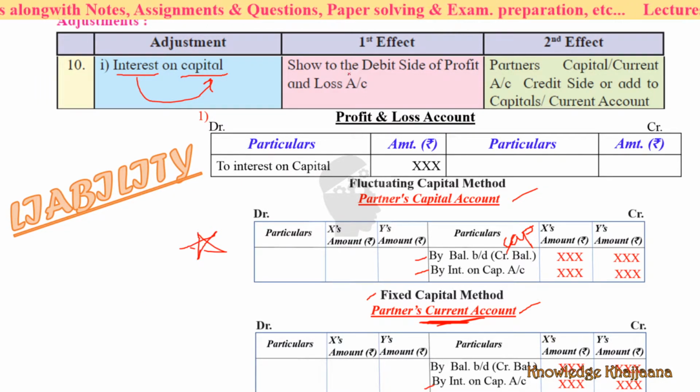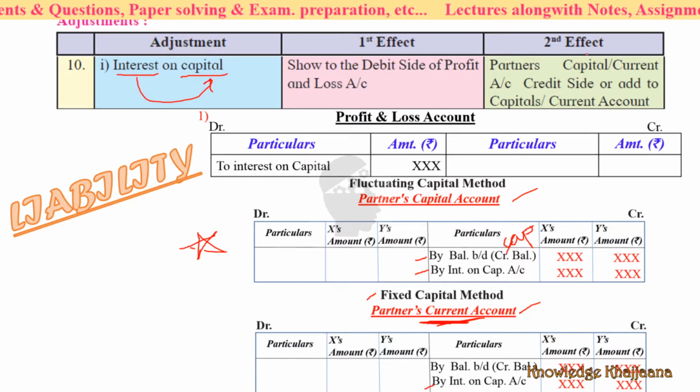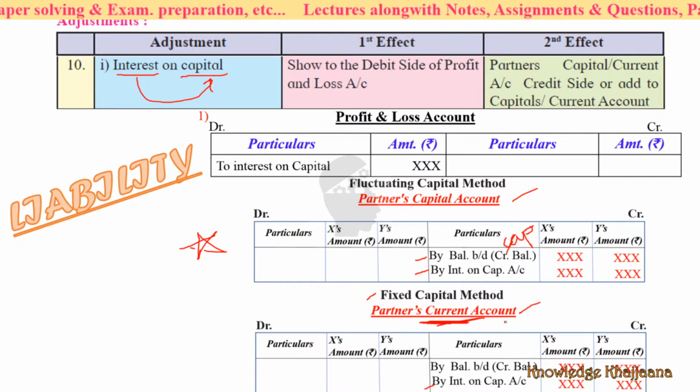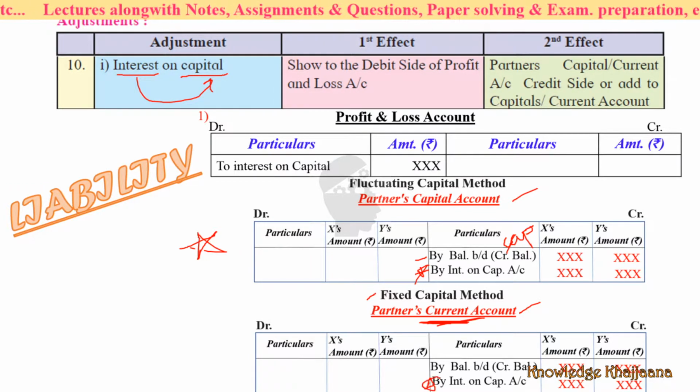For interest on capital, we have to maintain it in two ways. Whatever method that specific firm is following, if it is following fluctuating capital method, then you have to do this. If it is following fixed capital method, then you have to write in partners current account. What you have to write? Interest on capital. The transaction you have to record like this: interest on capital. Okay, you have to see which method they are following.